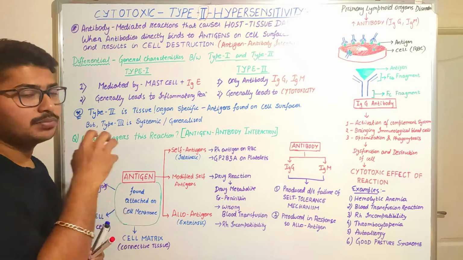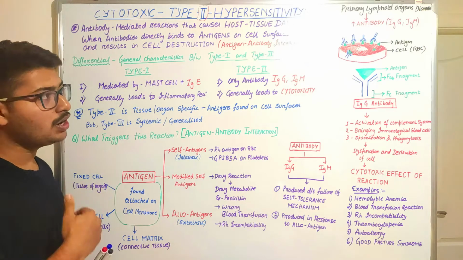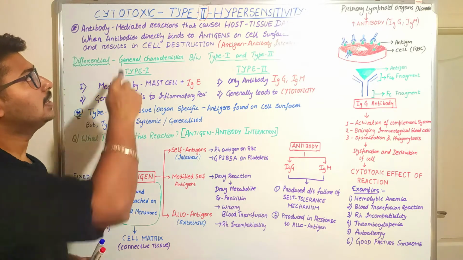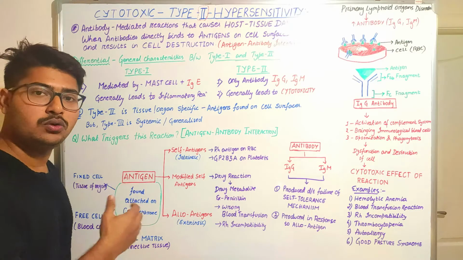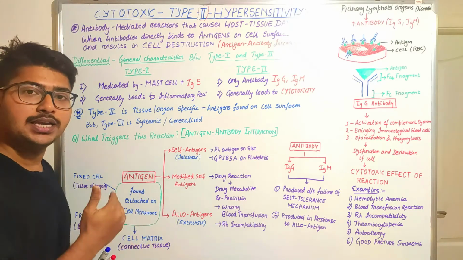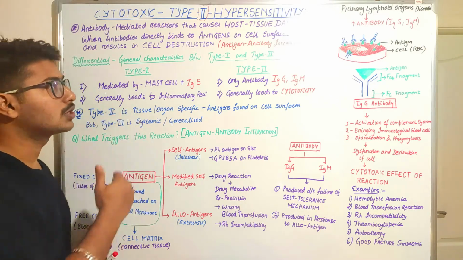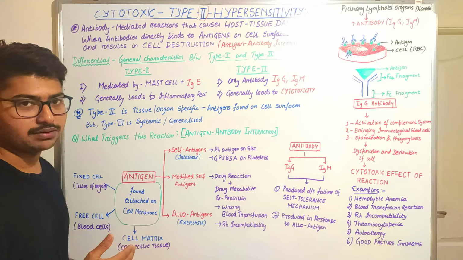It means something is causing harm to the cells of our body. And this toxic condition will lead to cell dysfunction or cell destruction. That is why it is otherwise called cytolysis or cytotoxic type of hypersensitivity.